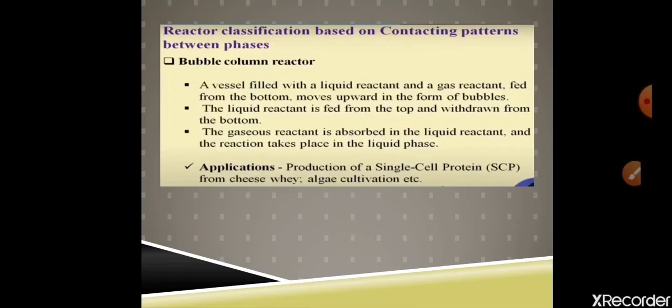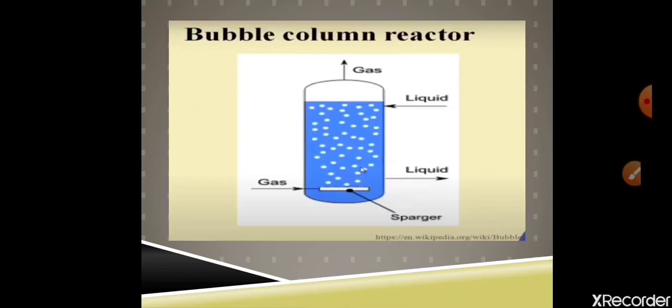The liquid reactant is fed from the top and withdrawn from the bottom. The gaseous reactant is absorbed in the liquid reactant and the reaction takes place in the liquid phase. Like this is the bubble column reactor.